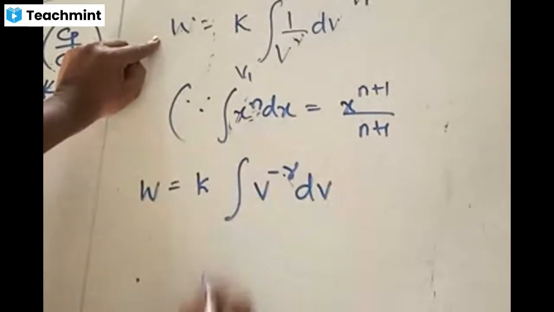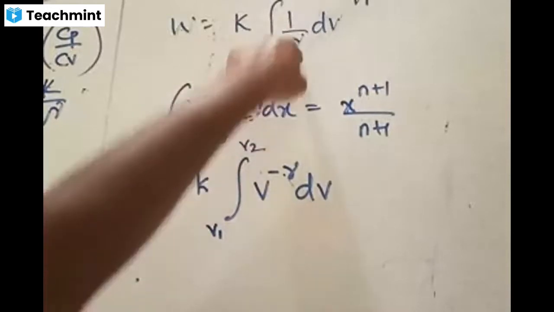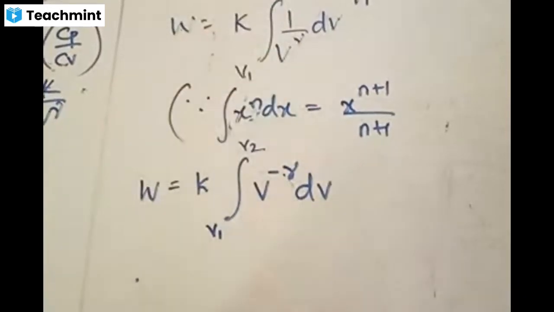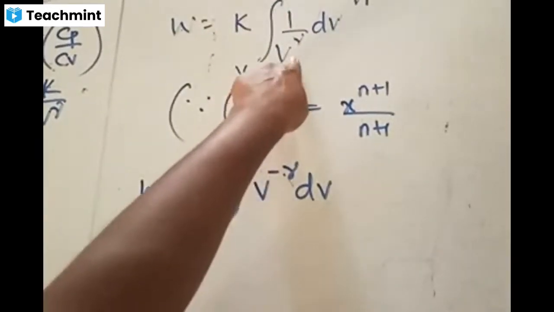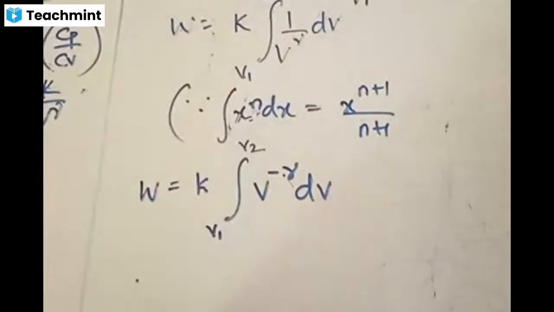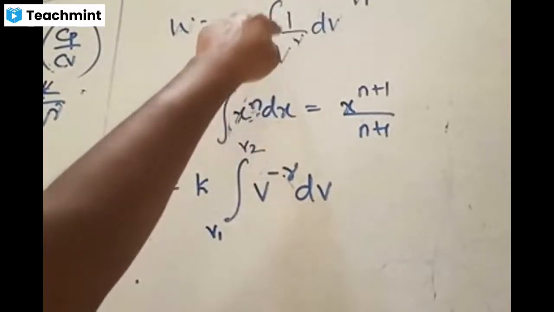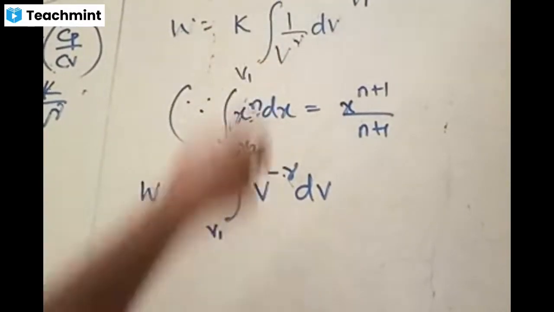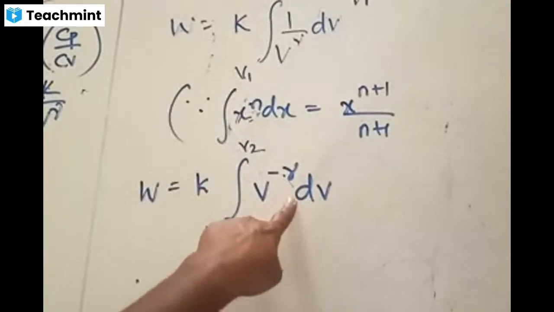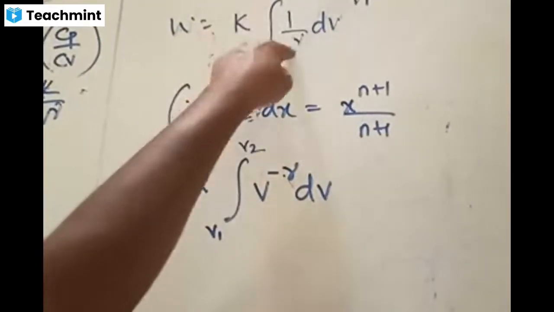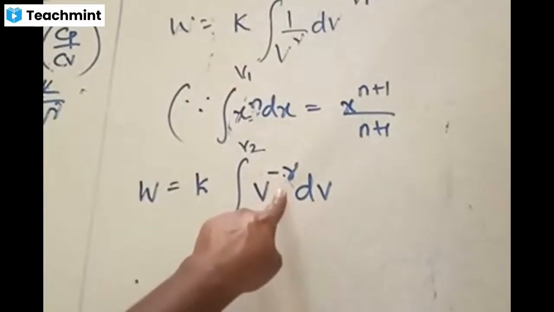Is it right? I'm just converting this 1 by v power gamma, because if it were only 1 by v, we could take the log of v directly, but there is no 1 by v here; it is 1 by v to the power of something. So accordingly, I'm writing 1 by v power gamma. Can I write that in the form of v to the power of minus gamma or not?